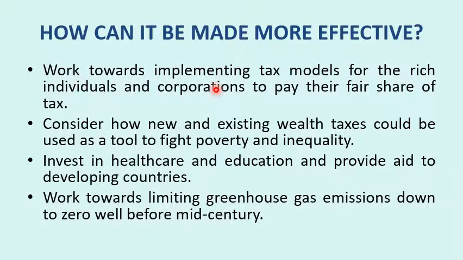So how can G7 be made more effective? They have to work towards implementing tax models for rich individuals and corporations to pay their fair share of tax. So the MNCs that have been operating from countries like UK, from countries like India, suppose a multinational company that is investing in India, they have to pay the tax. They have to pay the tax for countries like India.